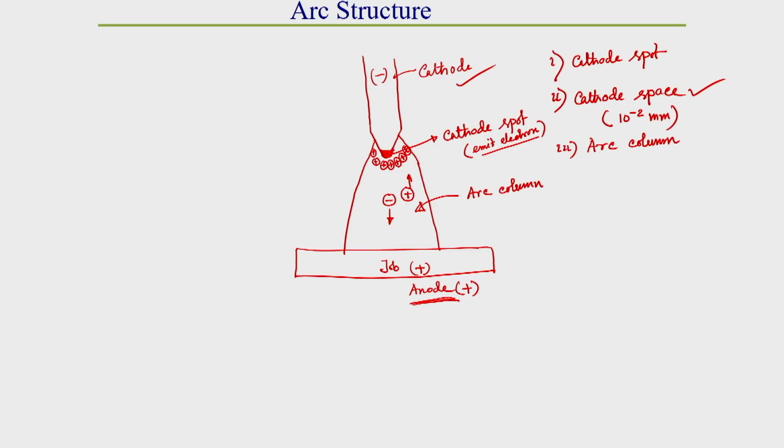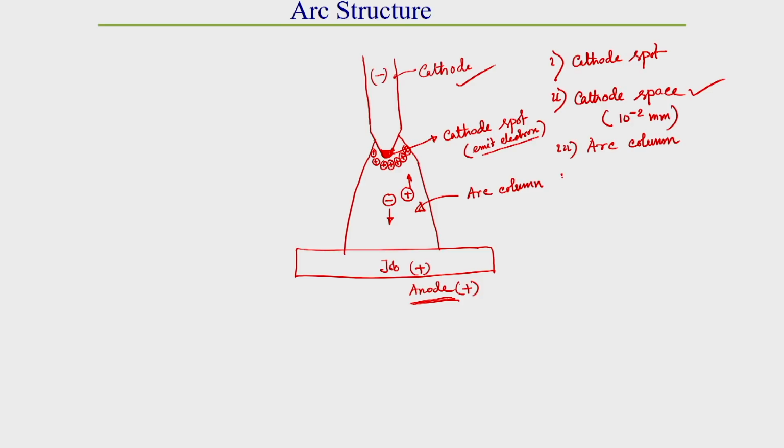Here ionization occurs. In this zone generally ionization occurs. In this zone the voltage drop is not as sharp as in the cathode space zone. Here the voltage drop is not sharp in nature. Only a marginal voltage drop occurs, due to the arc length.